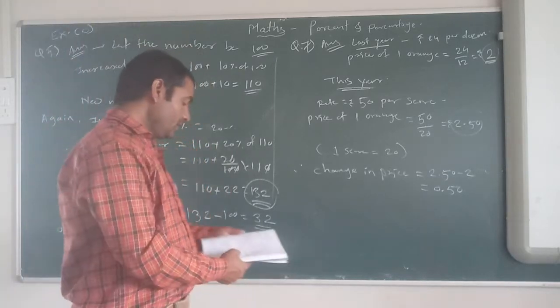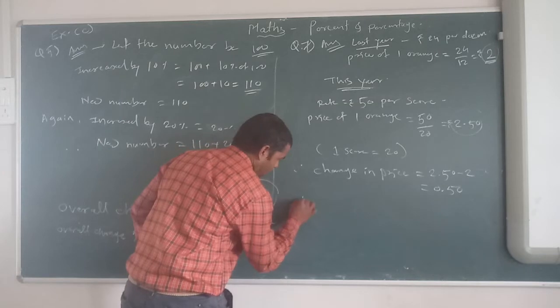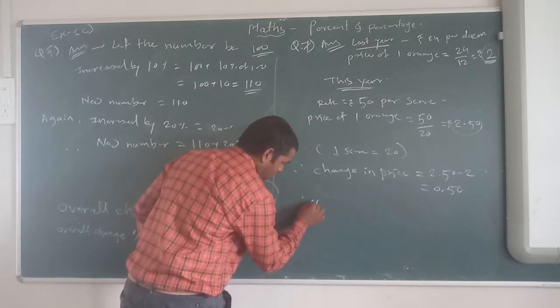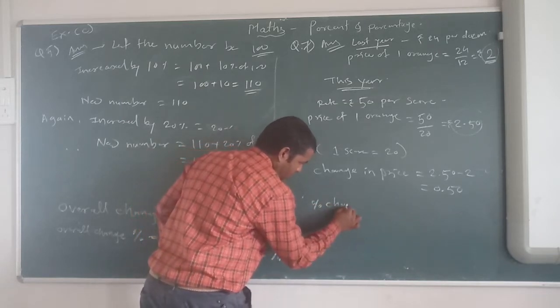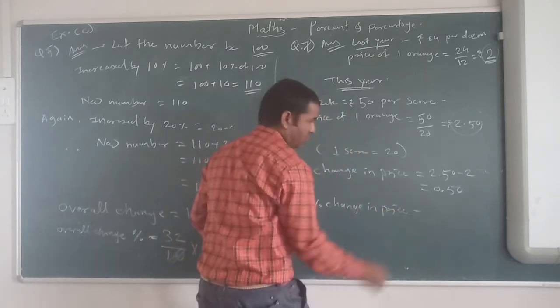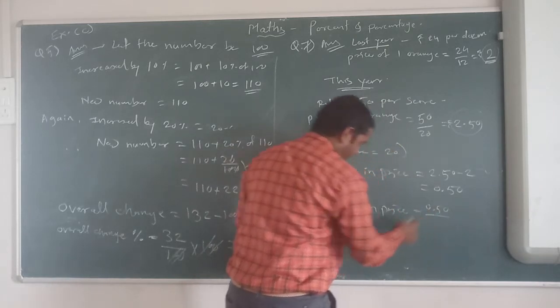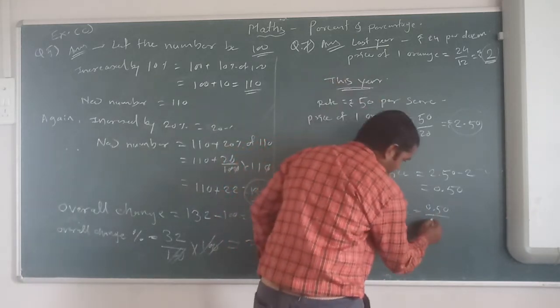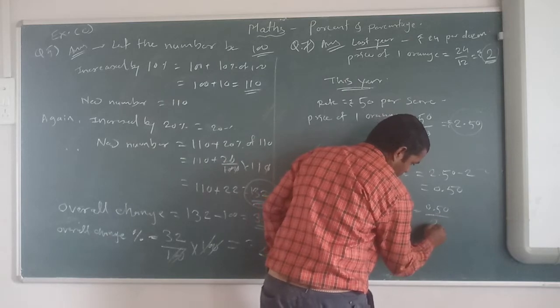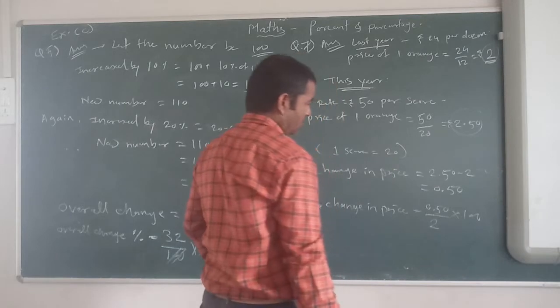But we have to find it in percentage. What we have to find? Percentage change in price. Therefore, percentage change in price is equal to 0.50 upon 2, multiplied by 100.